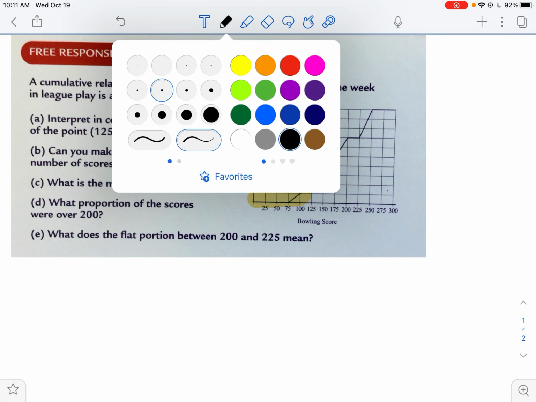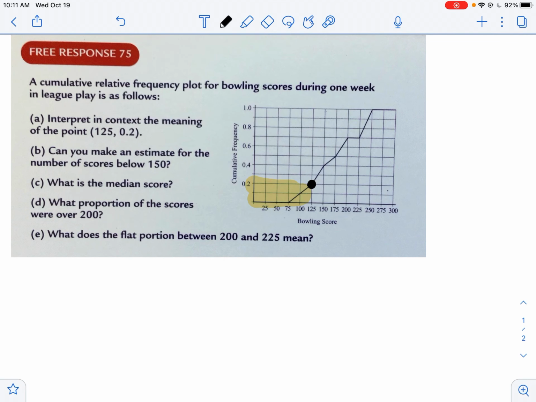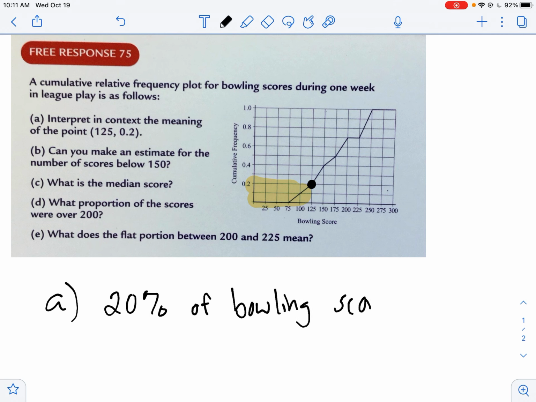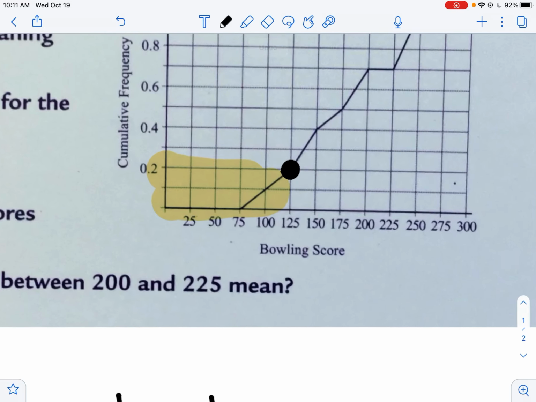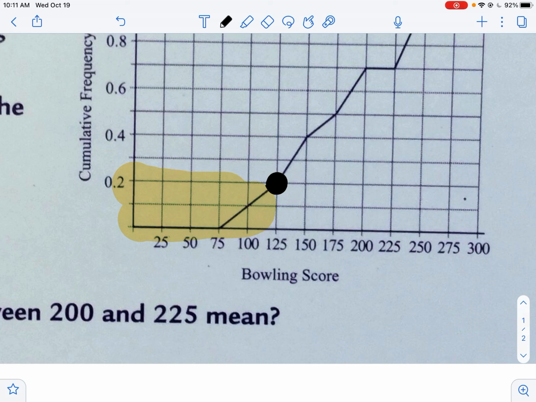So how am I going to answer this question? I'm going to say that 20% of bowling scores are less than 125. I don't know specifically what they are because you'll notice that we're dealing with ranges here. We're dealing with ranges of 25. I don't know individual data points in here. All I know is that this represents a range of data.